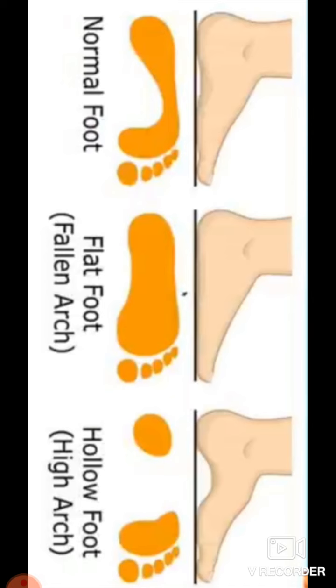There is no arch in the print of flat foot, and the next picture is hollow foot. In the hollow foot print, there is a big arch.